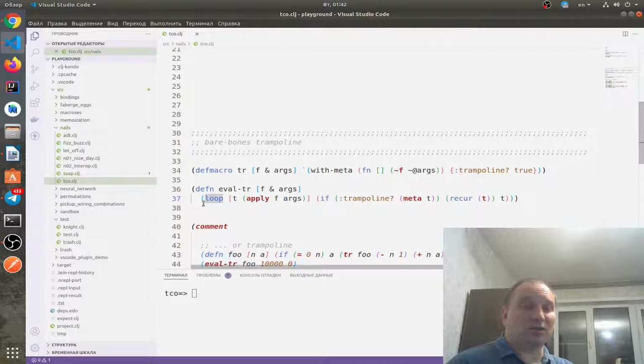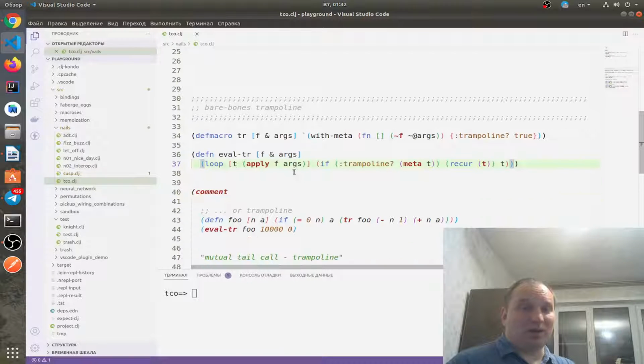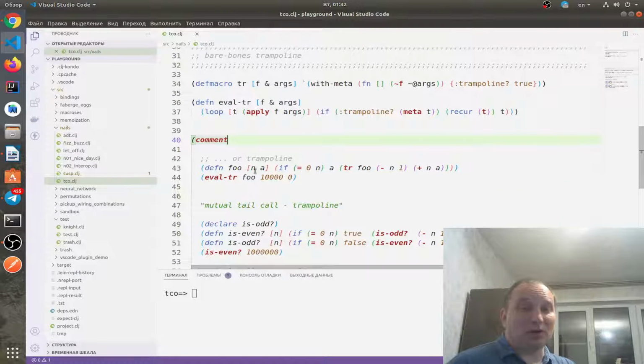So instead of recursion calls, we call the loop function on its argument until it is no longer a trampoline object. You can go deep into these macros and copy paste them from the screen. But how do they work?